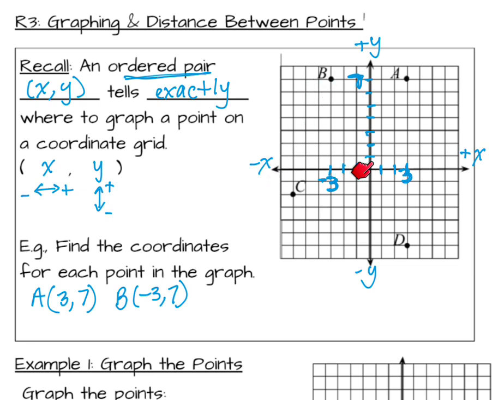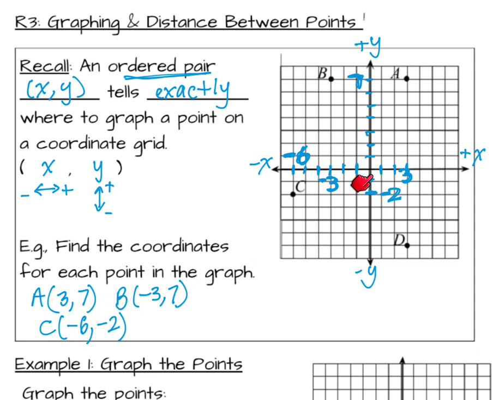To get to C, I'm going to the left, but I have to go farther. So if this is negative 3, then the next block is negative 4. The next block is negative 5. The next block is negative 6. So I'm going to label it up here. My x-coordinate is negative 6. And then C is on this line. So where is this? I go down from 0, 0. I go down 1. I go down 2. So the y-coordinate is going to be negative 2.